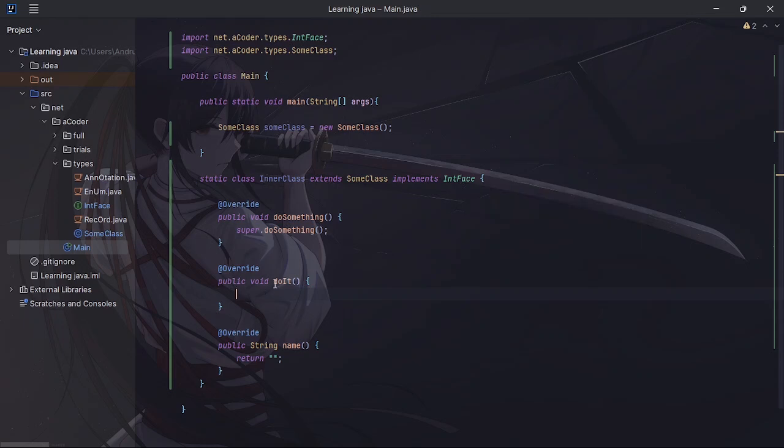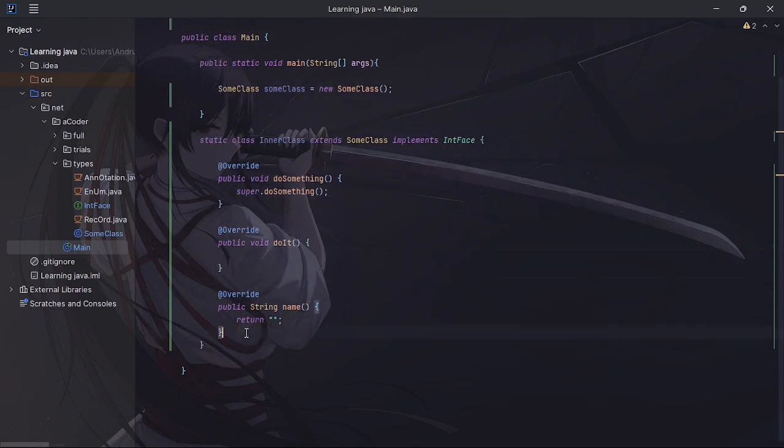Now you cannot have abstract methods inside a non-abstract class. So this is a static class. It's not an abstract class. So if we try to create abstract void do me, abstract methods, like I said, do not have a body.